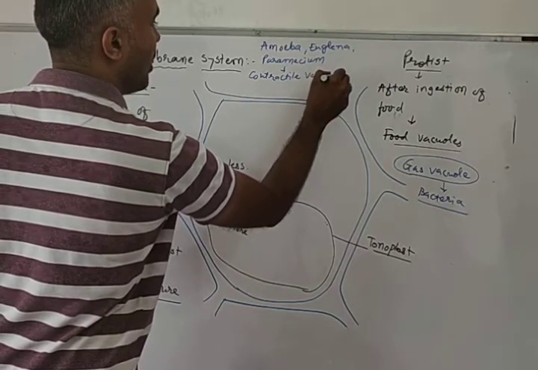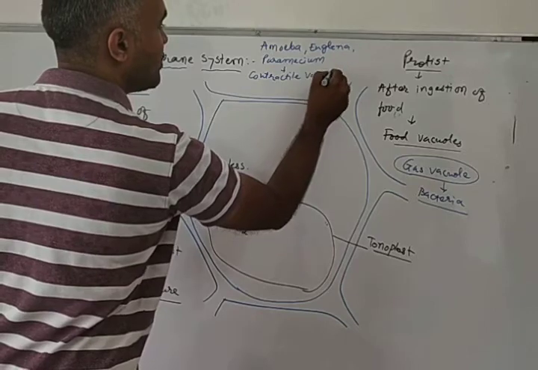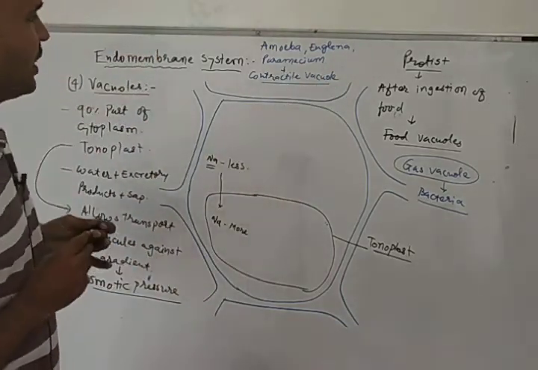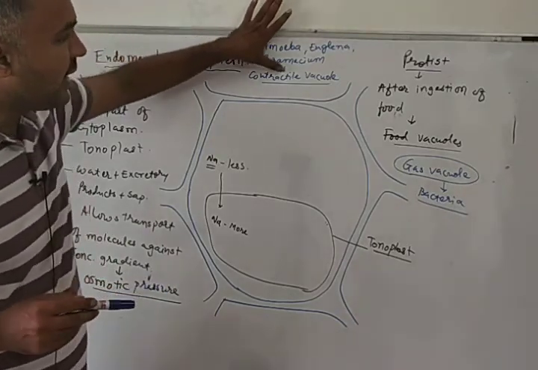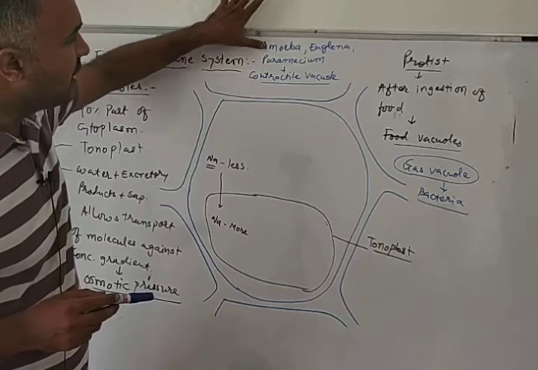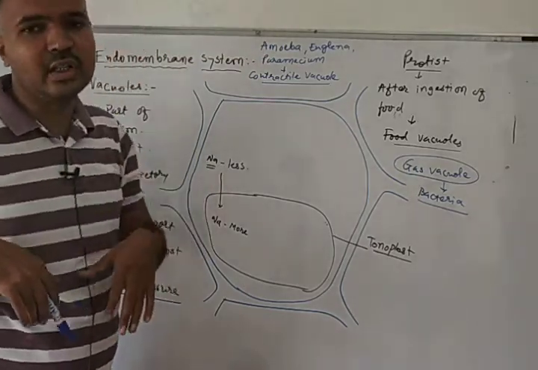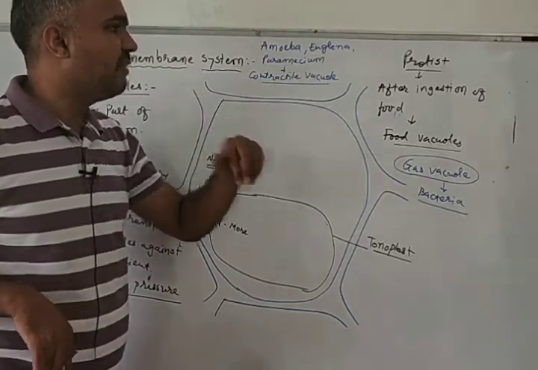This vacuole helps in osmoregulation. Amoeba, euglena, paramecium have contractile vacuole which helps them in osmoregulation, which helps in maintaining osmotic concentration. So amoeba, euglena, and paramecium have contractile vacuole.